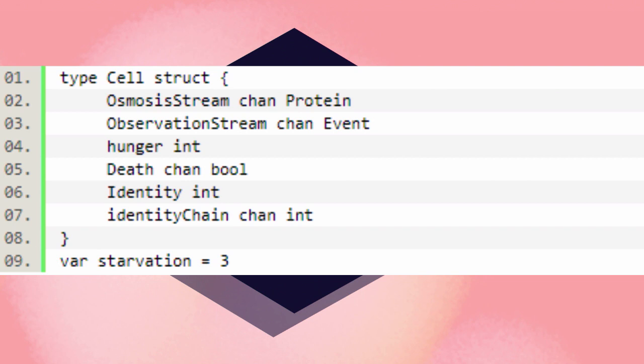I have a hunger integer, and this hunger is kind of an anthropomorphization, meaning that I've treated it as human. It's not really hunger, it's really how satiated the cell is, but basically it's, am I starving or am I full? There's a channel that indicates whether it's died or not. The reason for that we'll get into later. And then there's identity and identity chains. So really, of the 6 fields that I've put in this structure and this global, only 3 of them, the death channel, the hunger integer, and the osmosis stream, are actually relevant to the concept of representing prokaryotes.